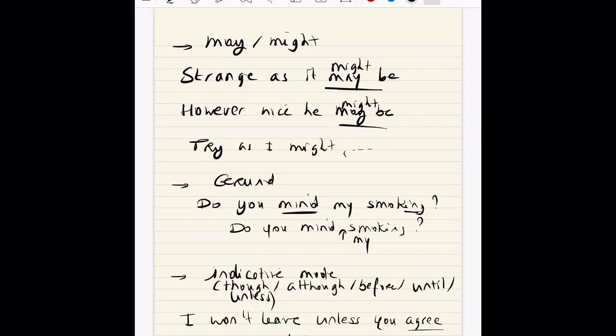So I won't leave unless you agree, or though he did not understand anything, I gave him extra points for trying really hard, for example. So all you do is though he did not. So this is just the normal way of conjugating the verb. Or I will call you before you leave. Before you leave is a subjunctive in French, but in English it would simply be the indicative form.